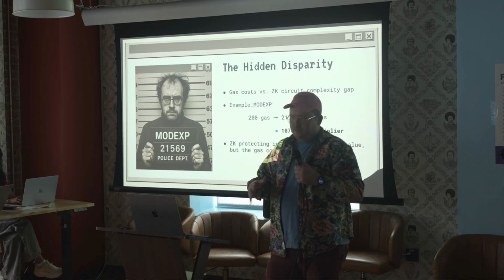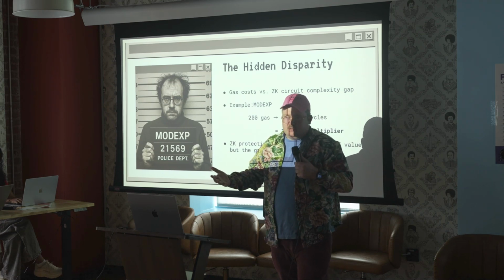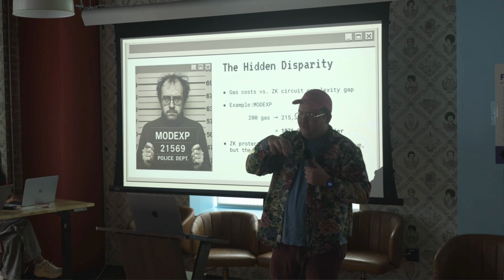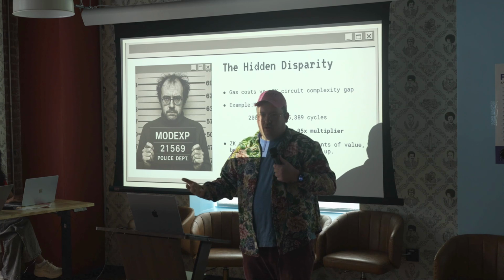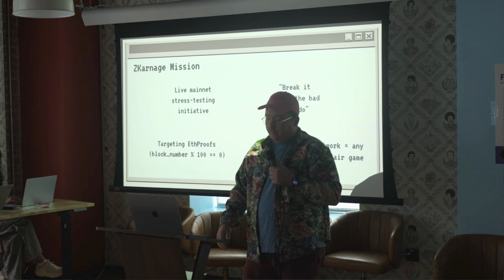As zero-knowledge infrastructure is securing an increasing amount of value, we're talking about billions of dollars here, it's really important that the gas cost of the computation matches up with the actual efficiency of the program that's running.